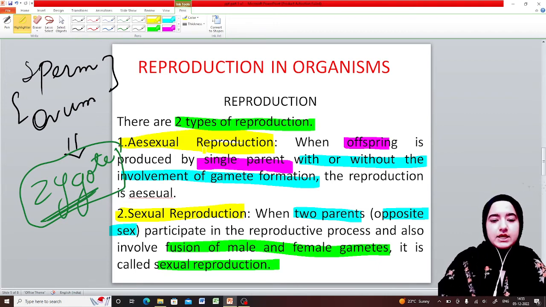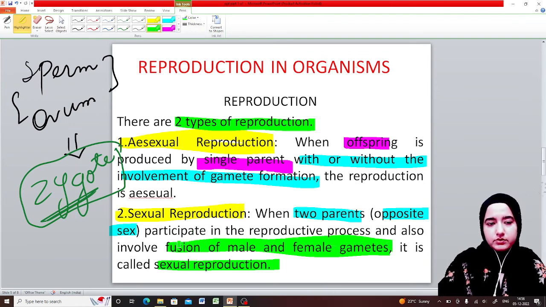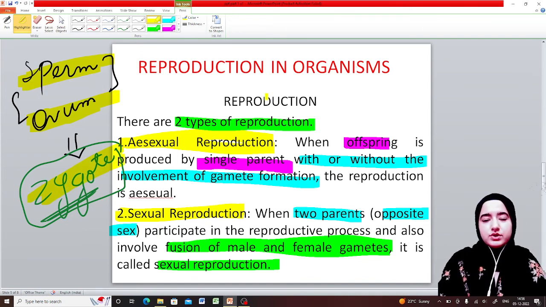In sexual reproduction, we saw that fusion of male and female gametes takes place. Male gamete is known as sperm and female gamete is known as ovum, and they lead to the formation of zygote. I hope this concept is clear, students.